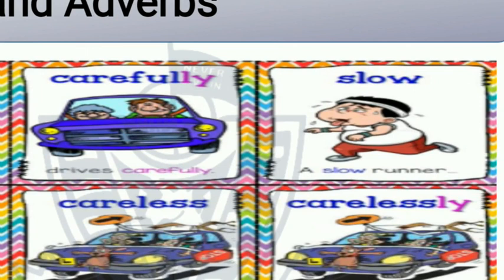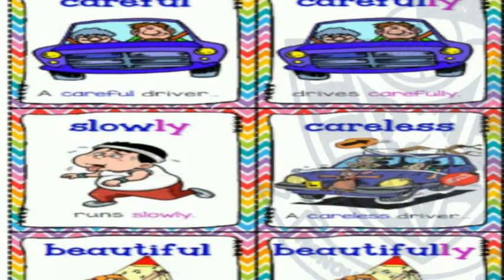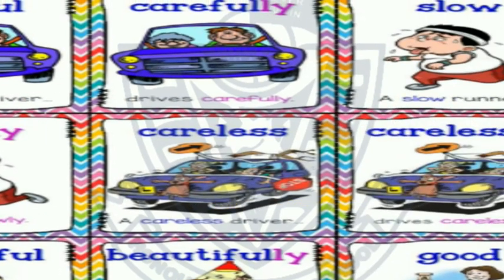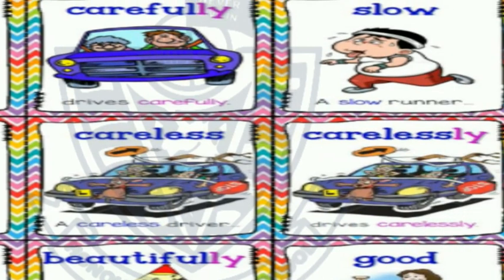A slow runner. Slow is an adjective because it is describing a noun. So we will convert it into an adverb. We will say he runs slowly. Here the word slowly is an adverb because it is describing a verb. Runs is the verb. Same like this, a careless driver. Careless is an adjective and we will change it into an adverb. He drives carelessly.